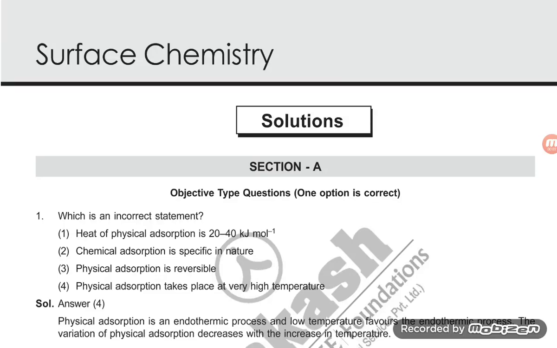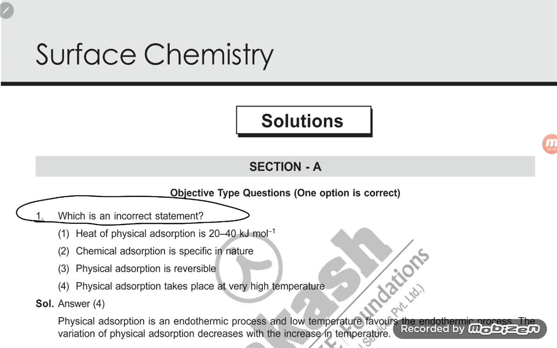Hello students, let us try to solve some problems from surface chemistry. And dear student, this is a solved problem set that I am trying to give from the Akash Institute, I think. So, what are the problems, and what type of problems are asked in the exam? Let us try to understand, students, from surface chemistry.